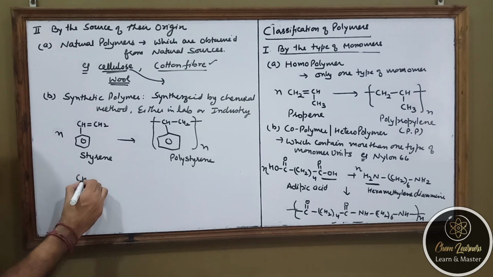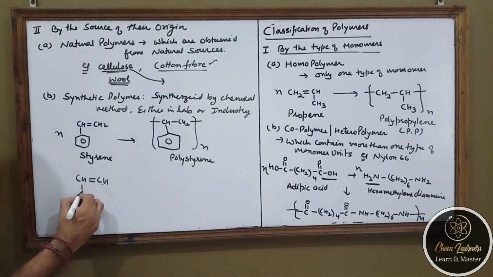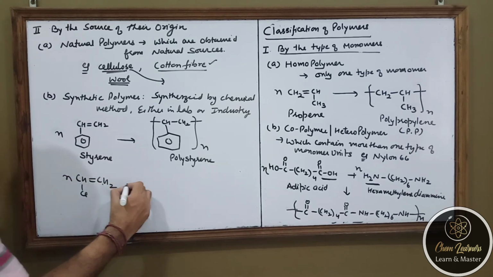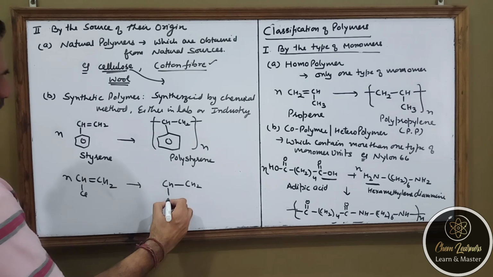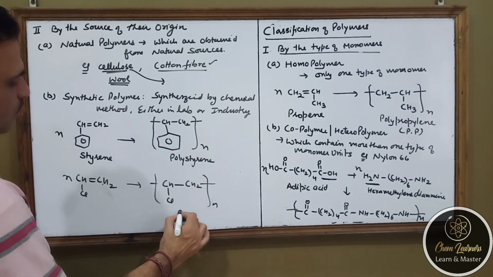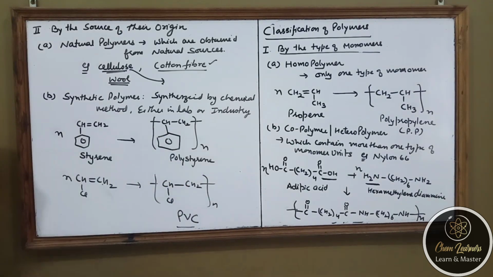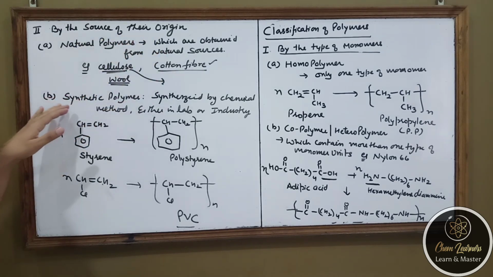Similarly, if I take n molecules of vinyl chloride, they undergo polymerization and you will get a very common polymer known as PVC. So natural polymers are those obtained from natural sources, and synthetic polymers are those synthesized by chemical methods.